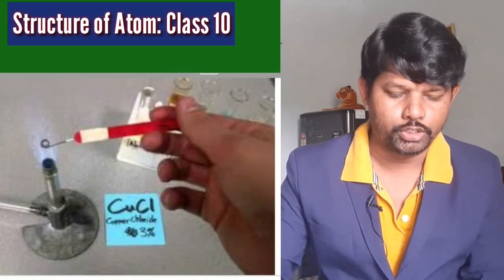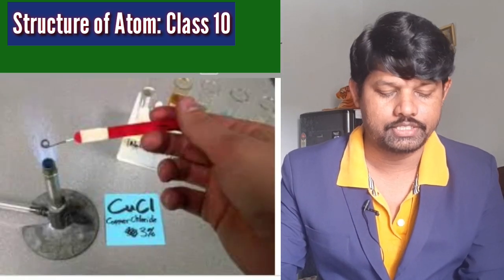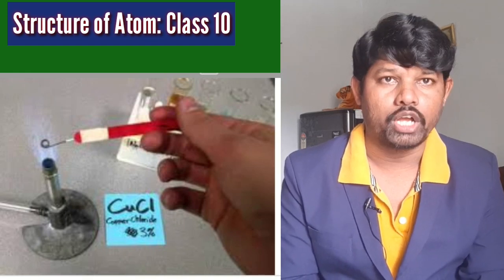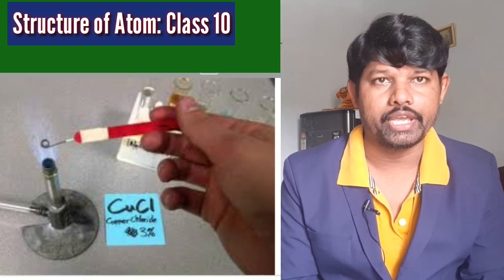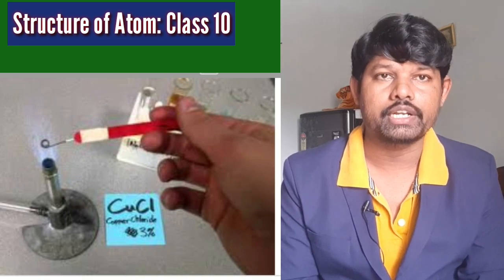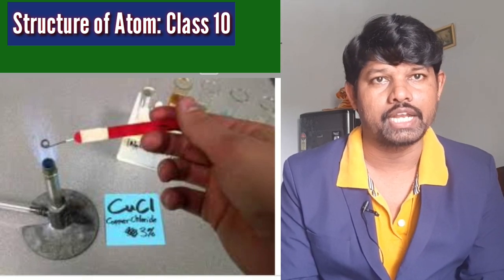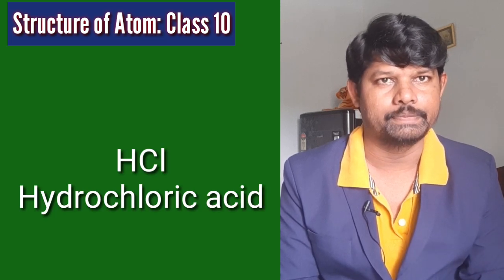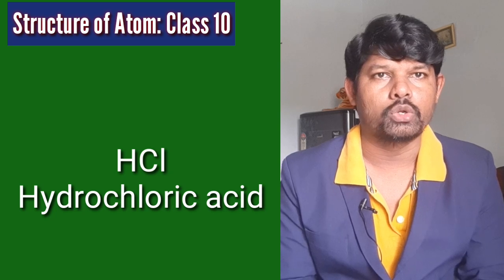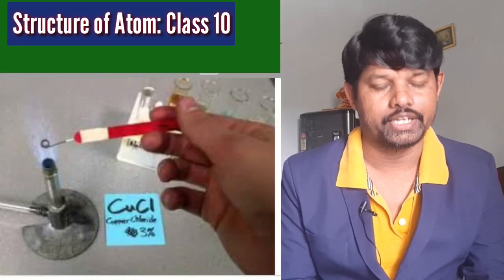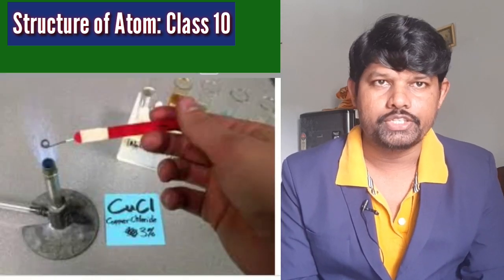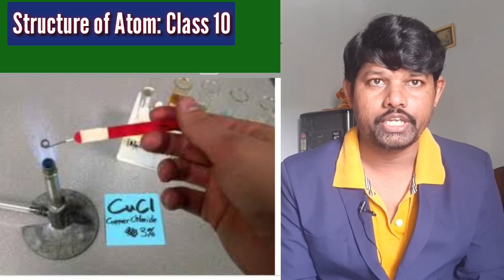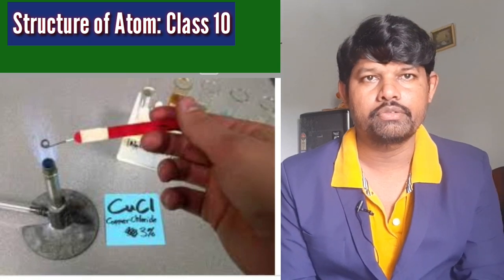Take a pinch of cupric chloride, copper 2 chloride, in a watch glass, and make a paste with concentrated hydrochloric acid. HCl means hydrochloric acid, concentrated, high energy. Take this paste on a platinum loop and introduce it into a non-luminous flame.